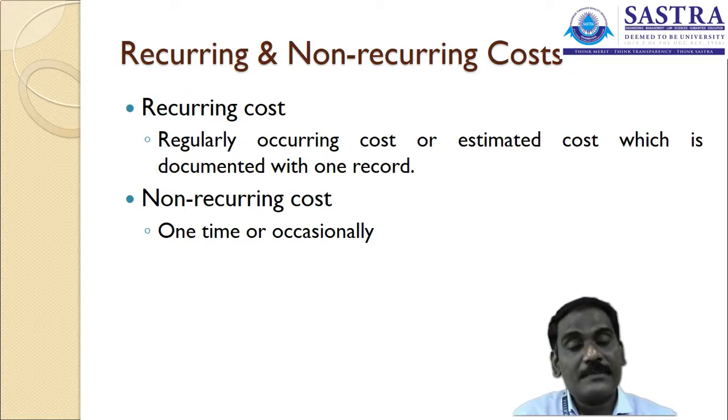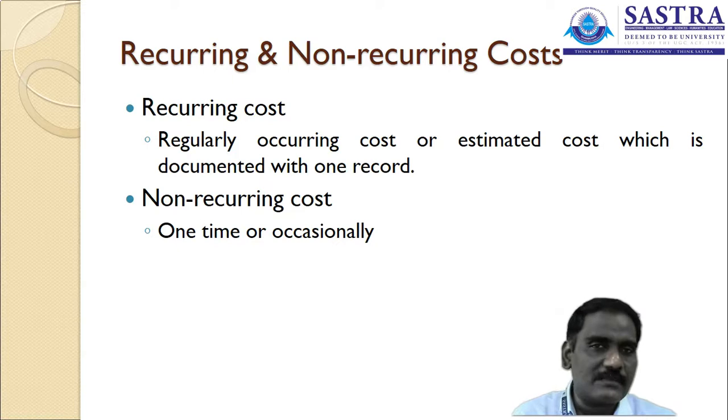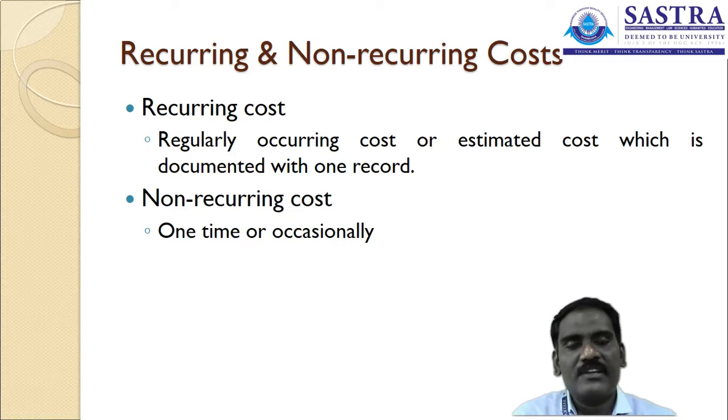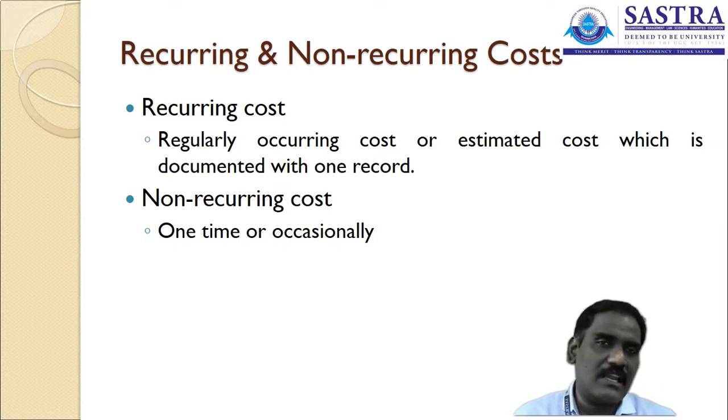Likewise, these kinds of expenses happen frequently. The expenses that happen at that regular duration come under recurring expenses. For example, you can take the EB bill, insurance charges, or the premium you have paid for insurance. Likewise, non-recurring costs are expenses which may happen at one time or only occasionally.